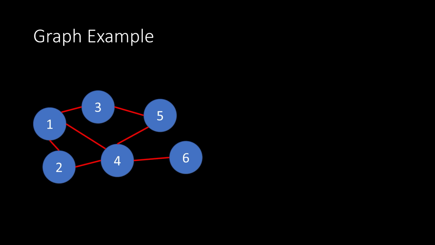All right, so let's look at a graph example here. This is an example of a graph. We have a few different nodes or vertices, and then we have some edges. So first of all, what are the nodes? Well, let's have a look here.